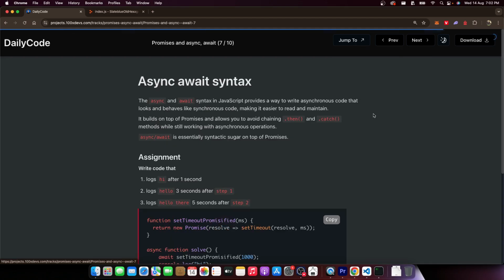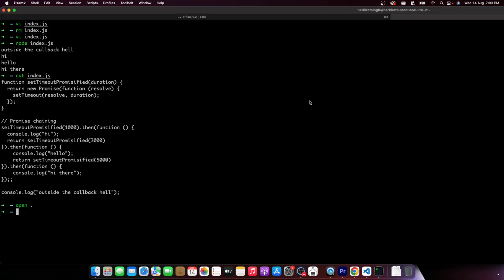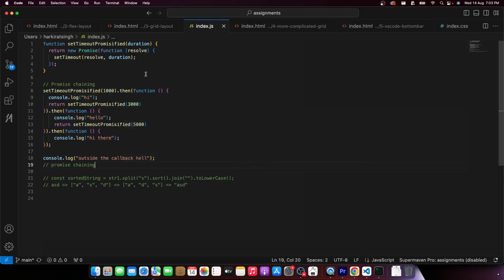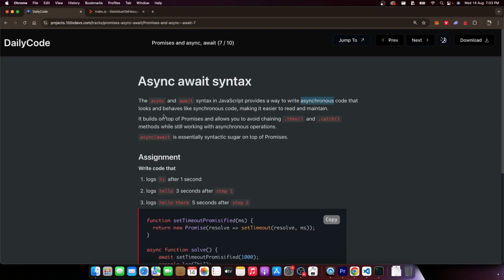Callback hell is done. The next important thing, which will actually make your life much easier. At least this will be much cleaner syntax for you to digest compared to the dot then syntax that we've been using. It's called the async await syntax. The async and await syntax in JavaScript provides a way to write asynchronous code. What is asynchronous code? Everything that we've been writing until now, right? All of this is asynchronous code that looks and behaves like synchronous code. It is still async code. It looks and behaves like sync code, making it easier to read and maintain.